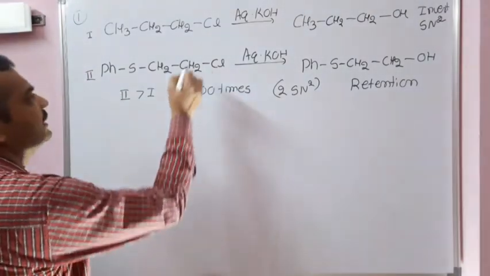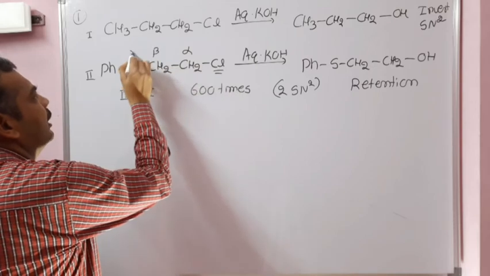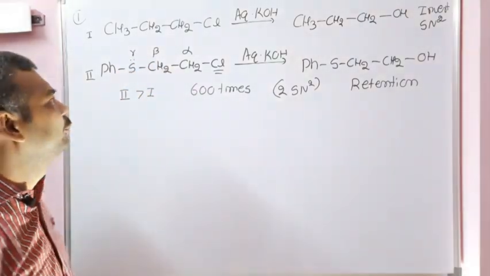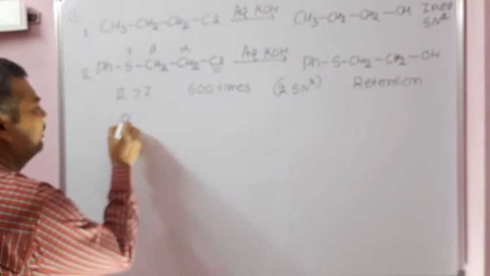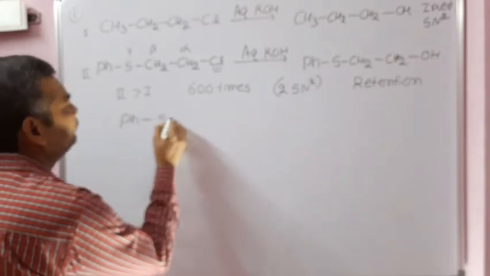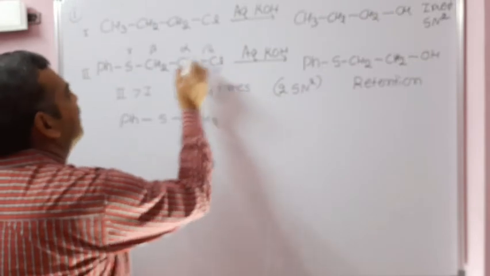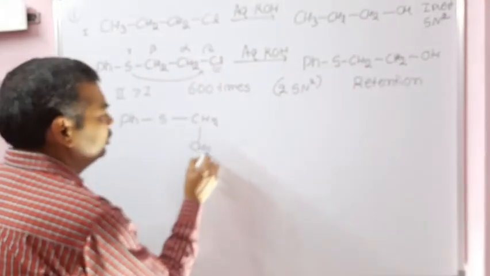The reason is that, with respect to the leaving group, a lone pair of electrons is present at the gamma position. As a result, it will definitely undergo neighboring group participation. The intermediate obtained here is the sulfur-bridged ring, and Cl minus attacks from the back side, forming a positive charge here. In the second step, OH minus will attack.